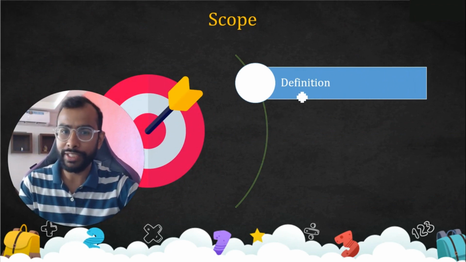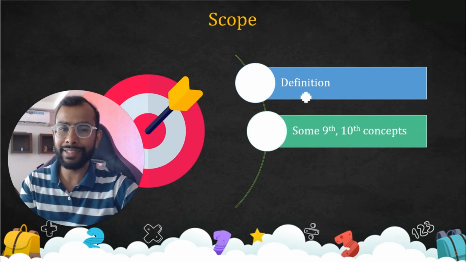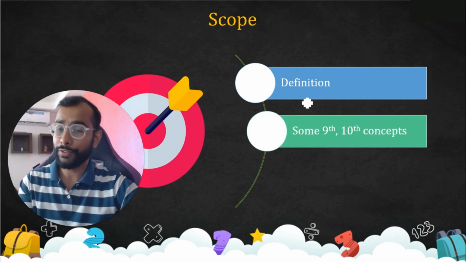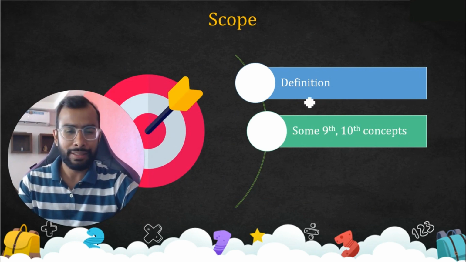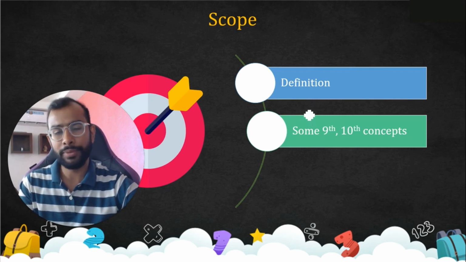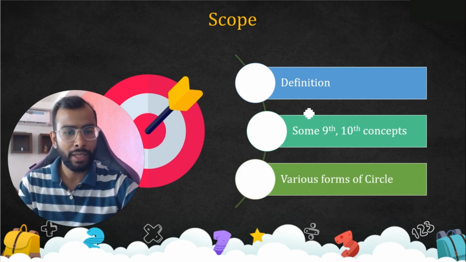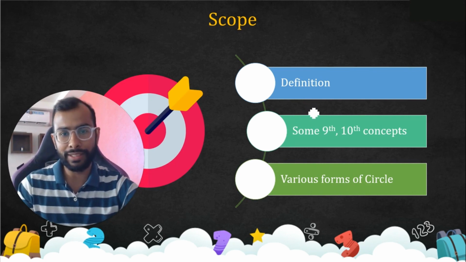We're going to discuss the definition of circle, some 9-10 concepts which should be relevant and useful for solving a lot of questions, and such concepts are going to be useful for us. And various forms of circles. Since this is our first class, we'll discuss these things in detail.